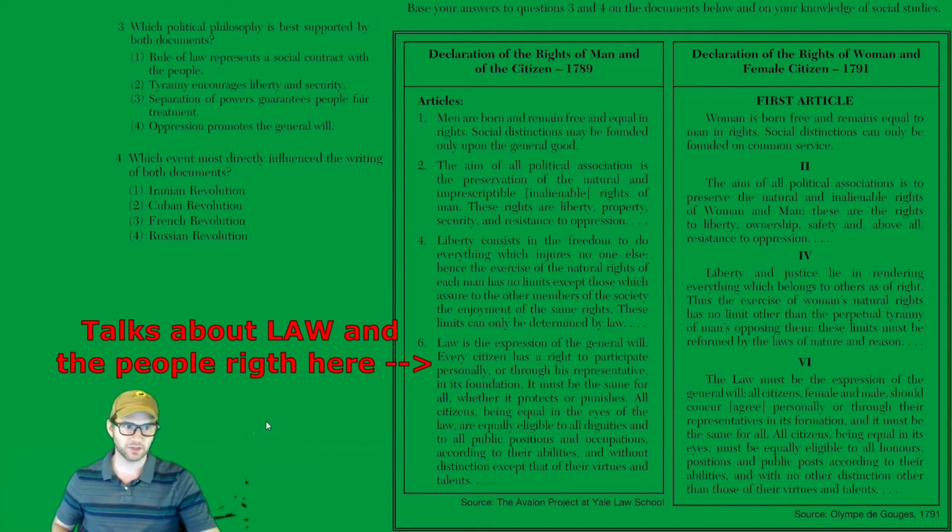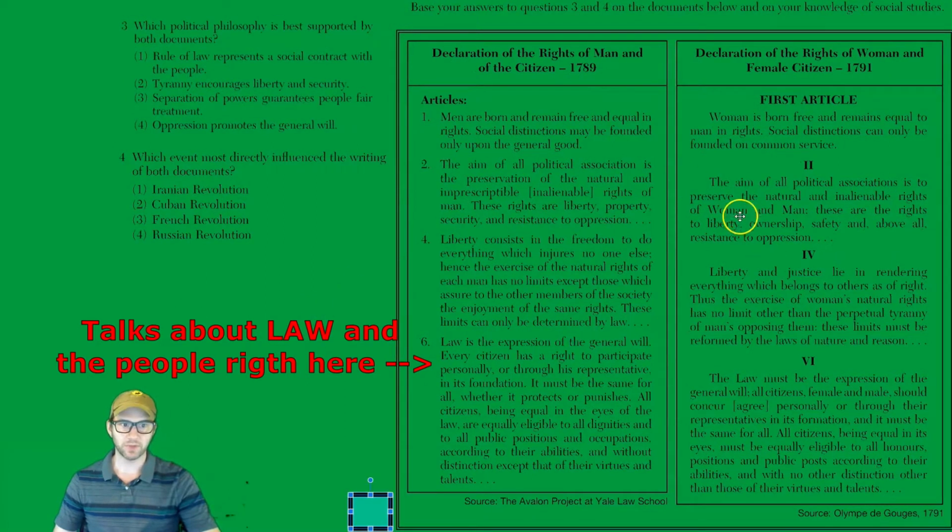Okay, let's answer some questions. This is a multiple choice question from the New York State Regents exam. Which political philosophy is best supported by both documents? Okay, so after reading both, what in general do they have in common? The rule of law represents a social contract with the people. That is totally an Enlightenment ideal. These are Enlightenment declarations. The answer is 1, but let's continue.